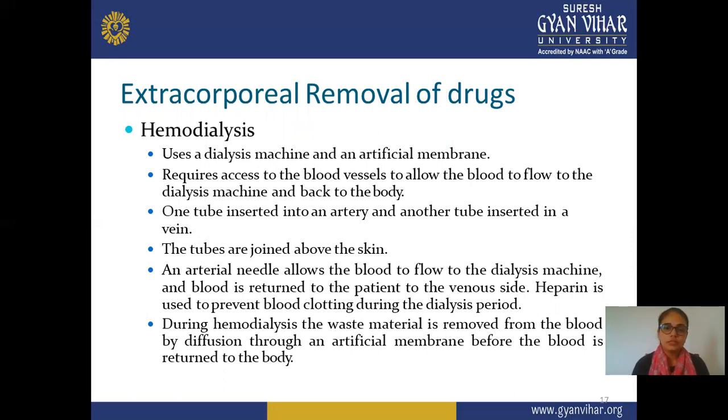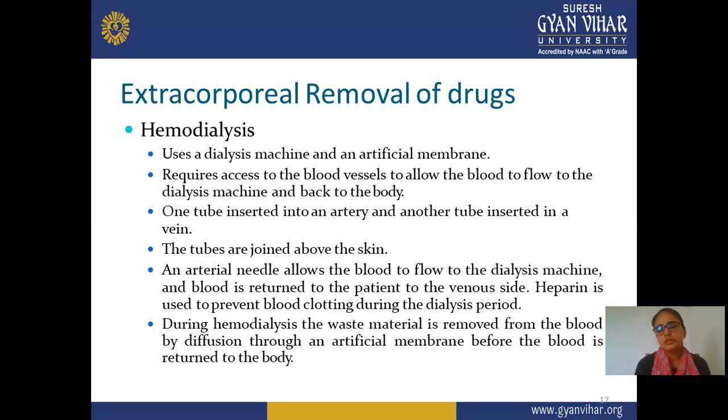One tube is inserted into an artery and another tube is inserted into a vein. Means there are two tubes connecting your body and the machine, one inserted in your vein and the other in your artery. The tubes are joined above the skin. An artificial needle allows the blood to flow to the dialysis machine, and blood is returned to the patient on the venous side.